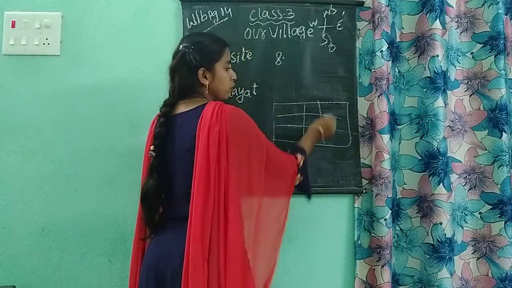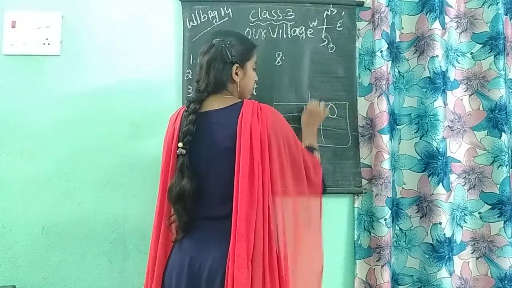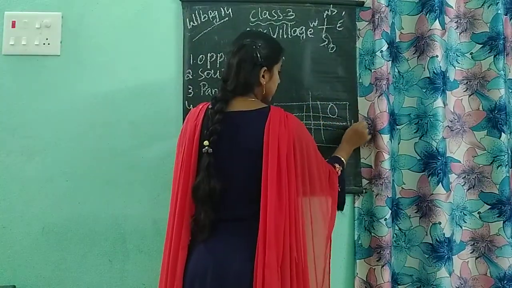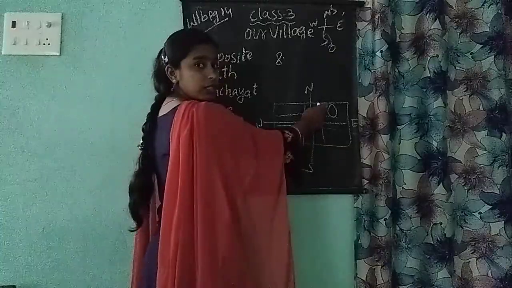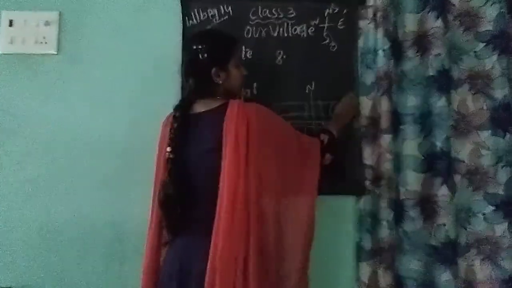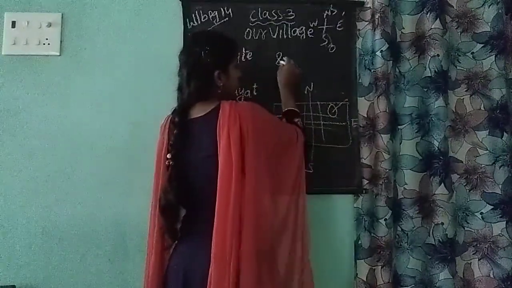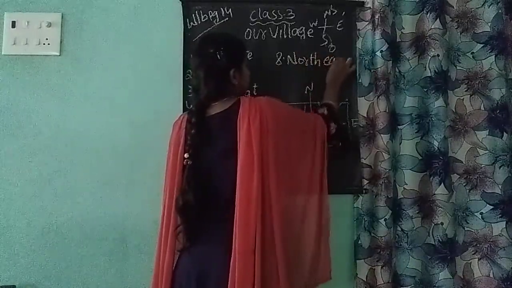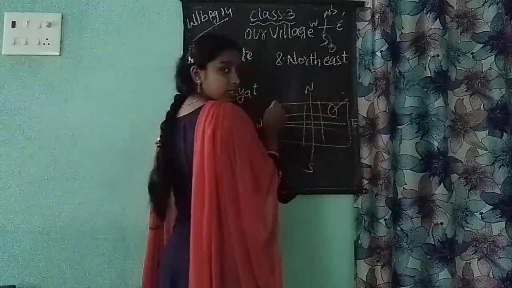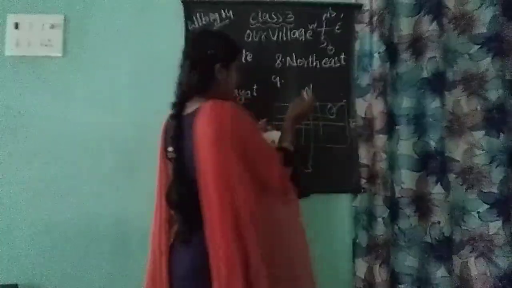If you write the directions, this is the east, west, this is the north and south. Okay children, which side is this direction? So this is the northeast direction. So the answer is northeast direction. Okay children.